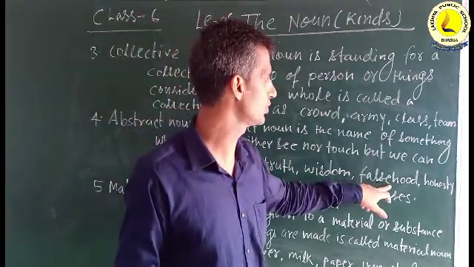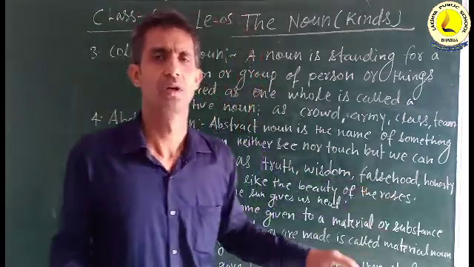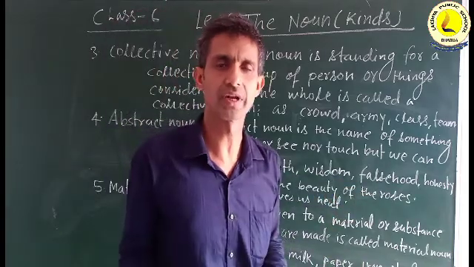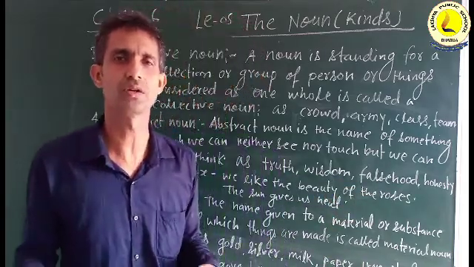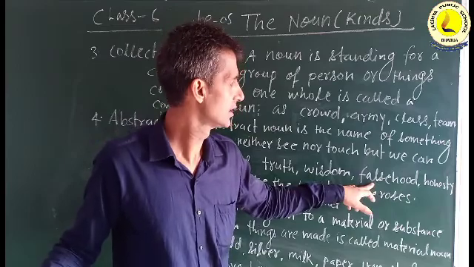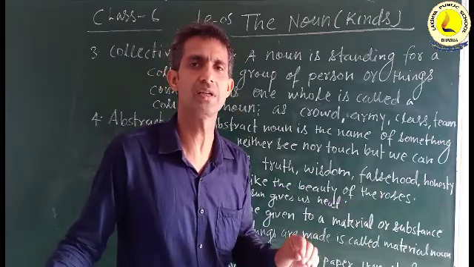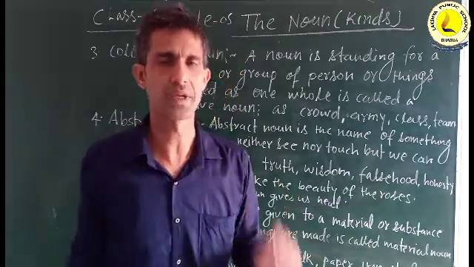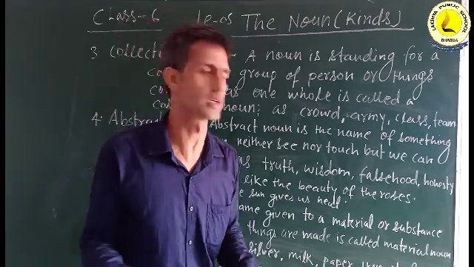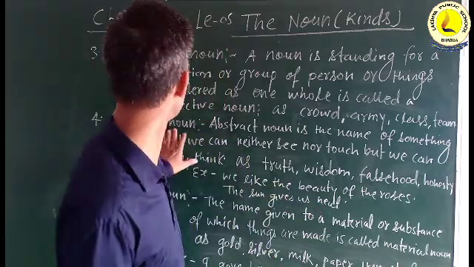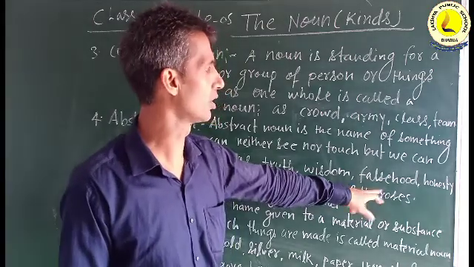And falsehood means that which is not correct. Incorrectness we can only feel, not see or touch. So it is also an abstract noun.